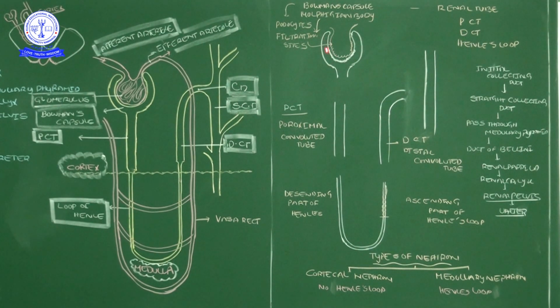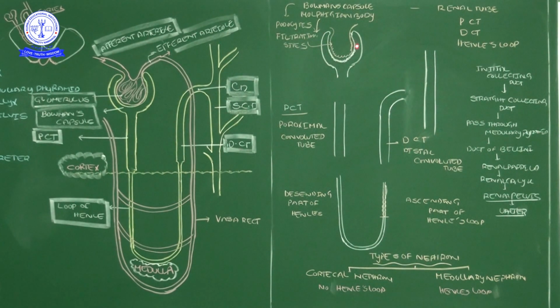For your understanding, the white colored one is the Bowman's capsule, and inside it the glomerulus is there. Now we want to know one important characteristic of the Malpighian body. The glomerulus has minute filtration cells, which we call podocytes.